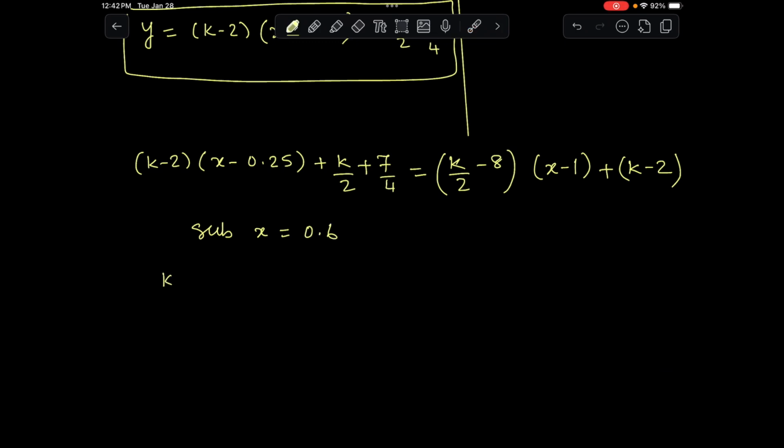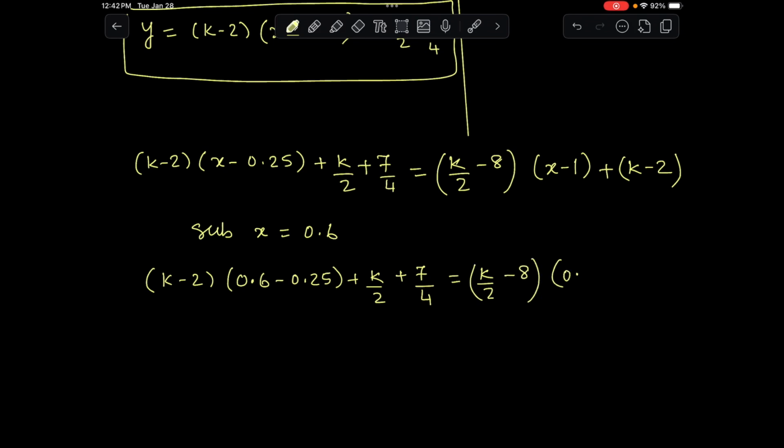So that's going to be k minus 2. You notice that I did not expand, because if you expand, you're going to complicate things, and eventually you just have to calculate k. When I substitute the value of x over here, it becomes much easier, because then I just have to calculate this bit, which is 0.6 minus 0.25.